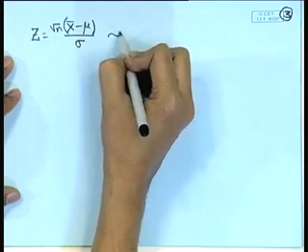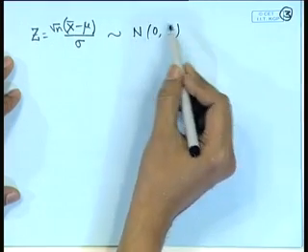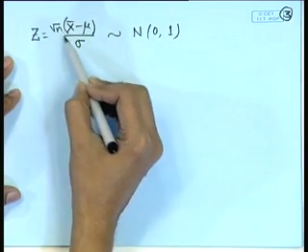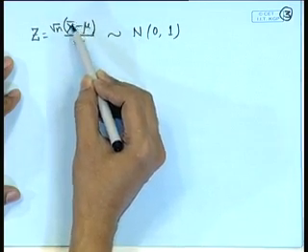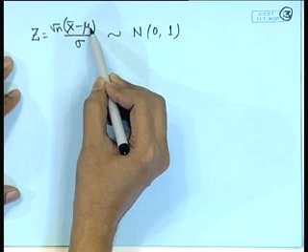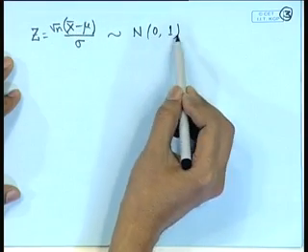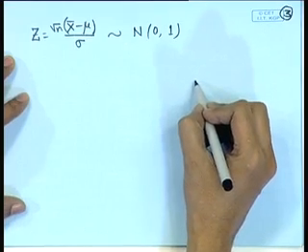So, this will have a normal 0,1 distribution. Now, you see this is an important statement, because here I have been able to create a function of random variables and the parameter for which I need the confidence interval such that the distribution of this quantity is free from the parameters.